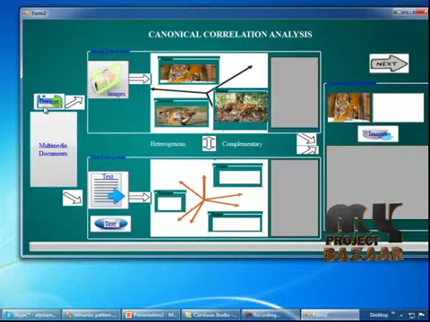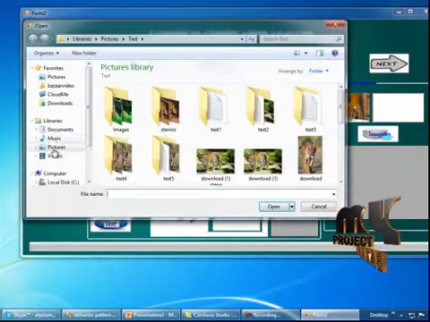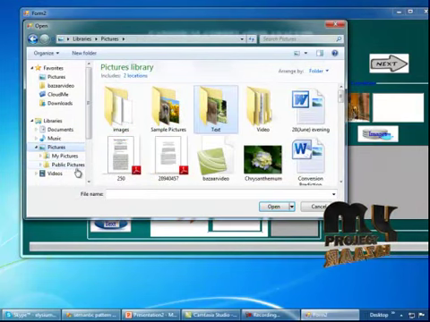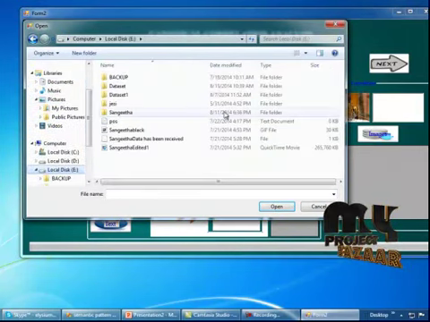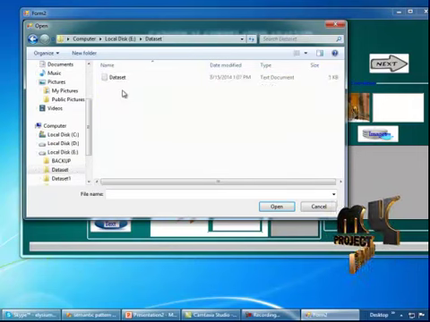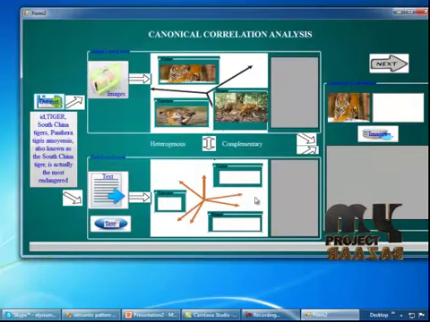First, I'm going to load the data set. Click on the data set and load. I'm going to select the data set here. Yes, I've selected the data set here. Open. It will be displayed. The data set will be displayed in the box.